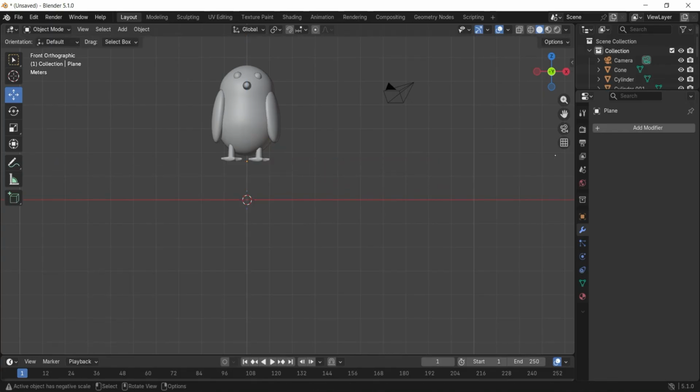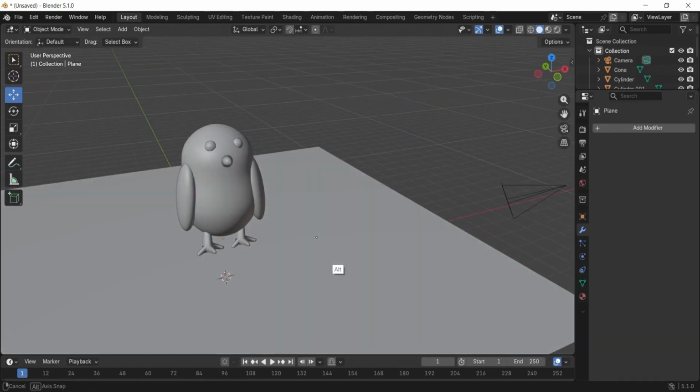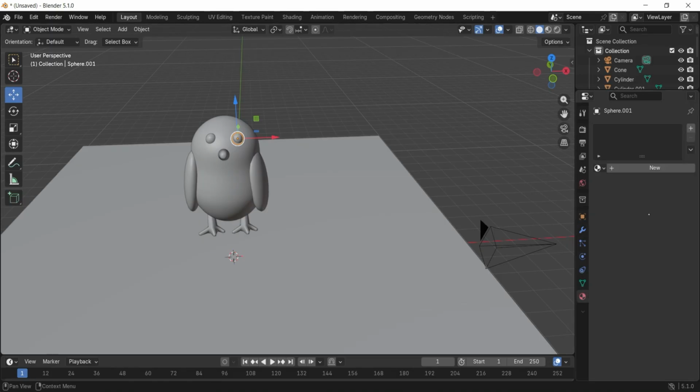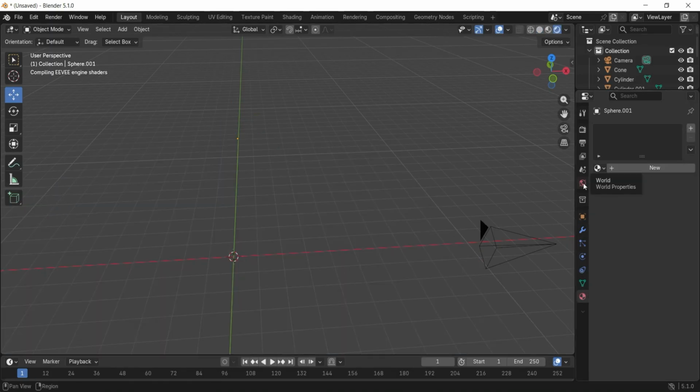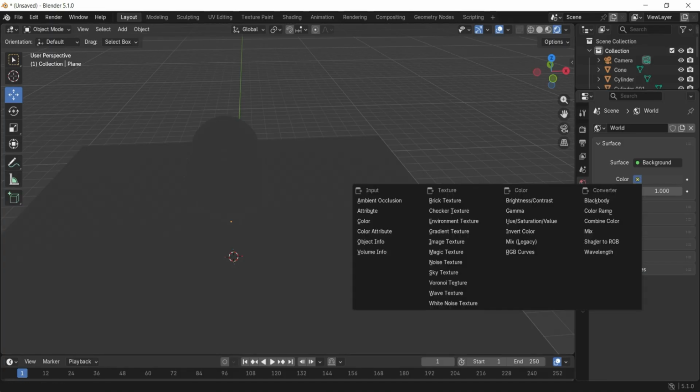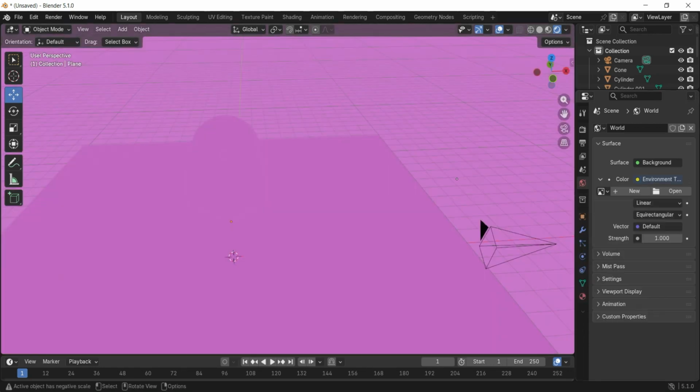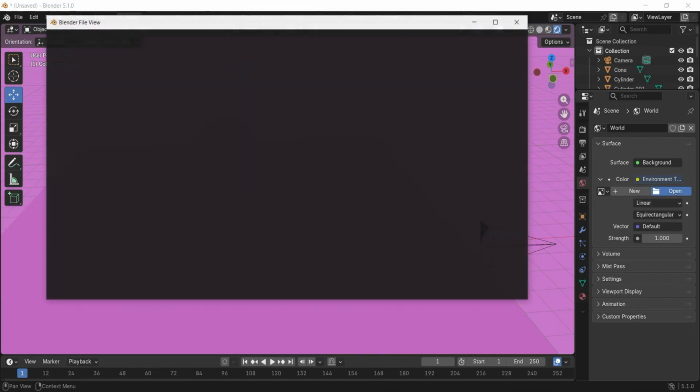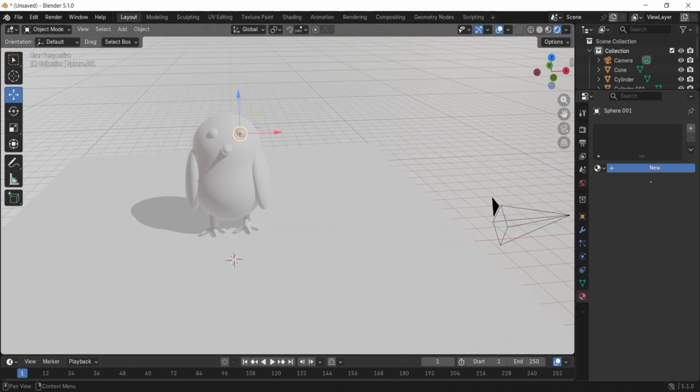Let us add our light in. This time we will load and add our light studio. You can download and load it in Blender from Poly Haven. The link is in the description. Click the world icon, click on color, choose environment texture and load the studio light you downloaded from Poly Haven. Hit Z and switch to rendered view.